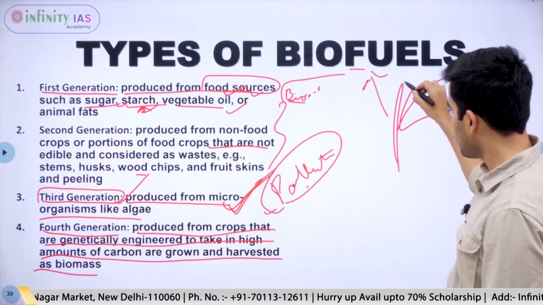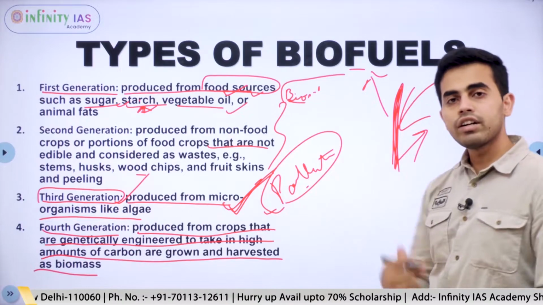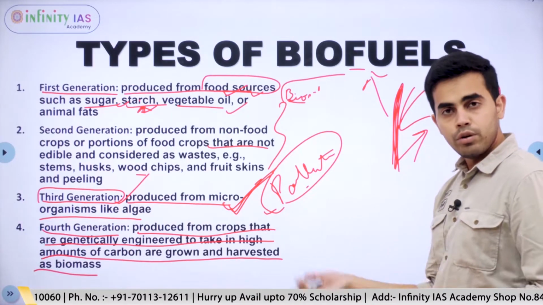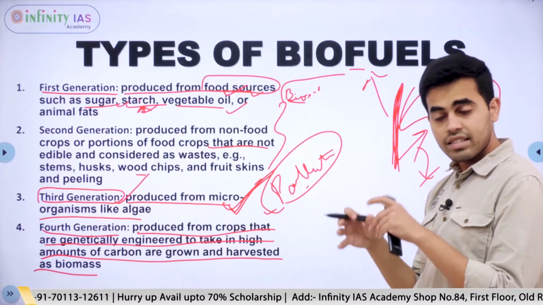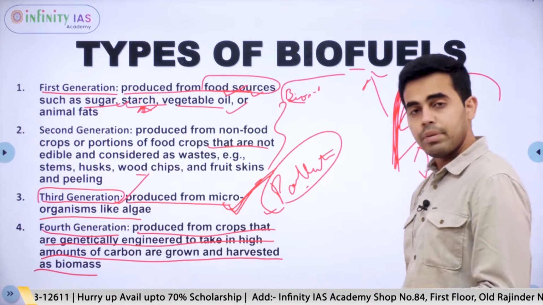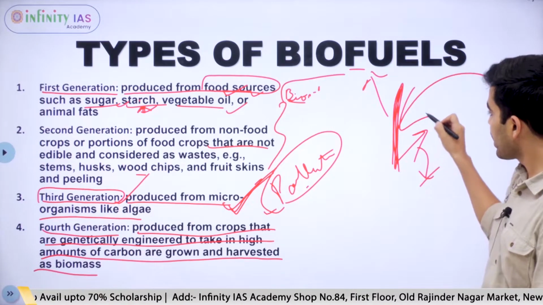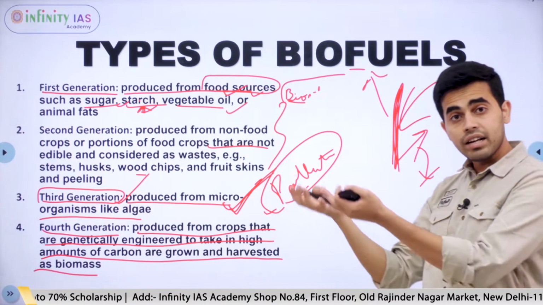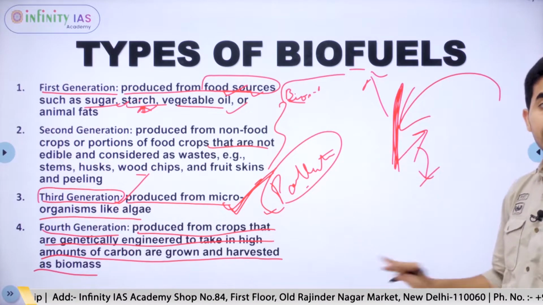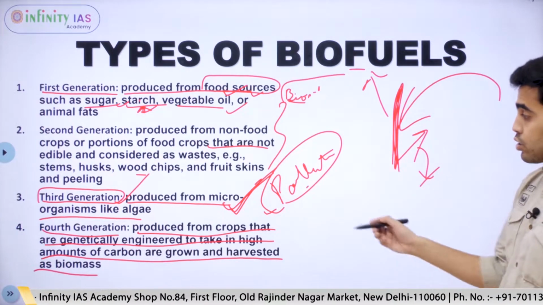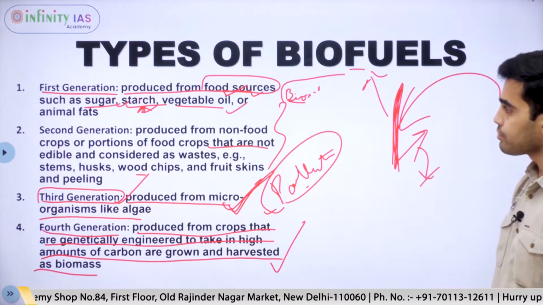For example, after this plant has been converted to biofuel and has been used, it will still leave some carbon residue, that is carbon that can be captured, so that it won't be released into the atmosphere. So it is not a net emitter but net capture. So it takes in more carbon dioxide than is emitted. So this is the latest generation of biofuels.